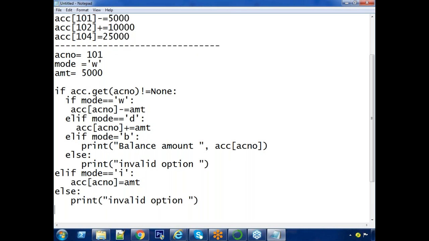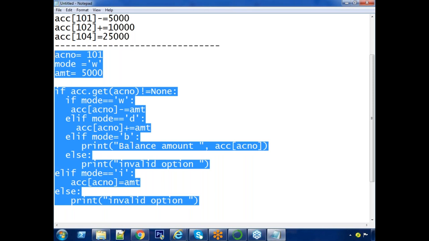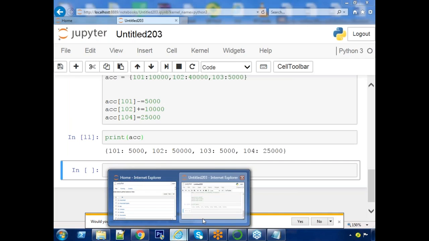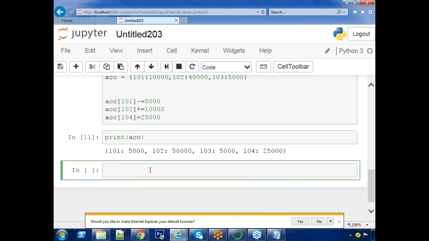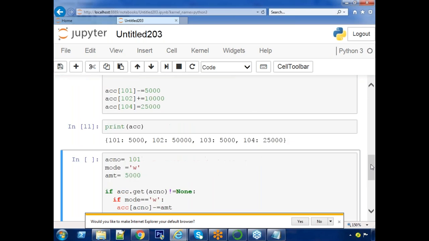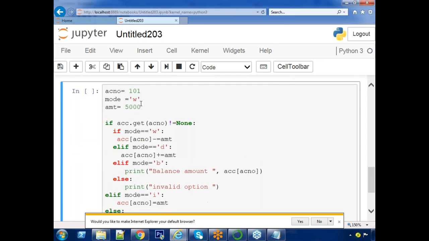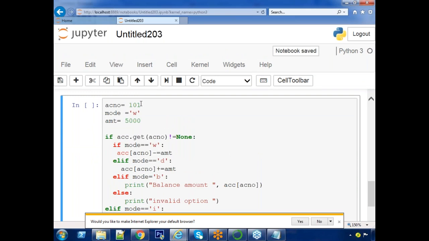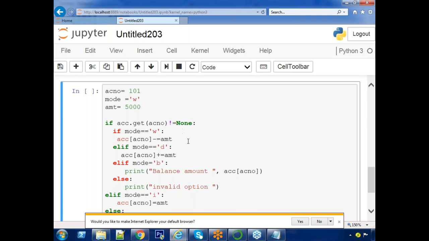Understand this point? Let's run and test it. Okay. First, to check the previous value of this account, 101. What is the balance now? 5,000. Now, what is he doing? Withdrawing.